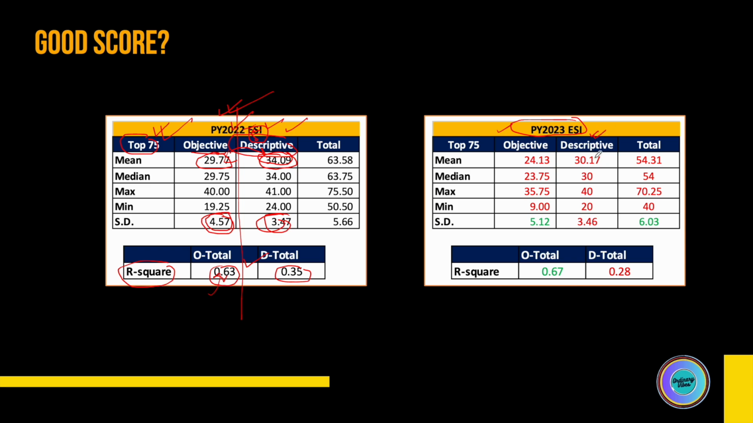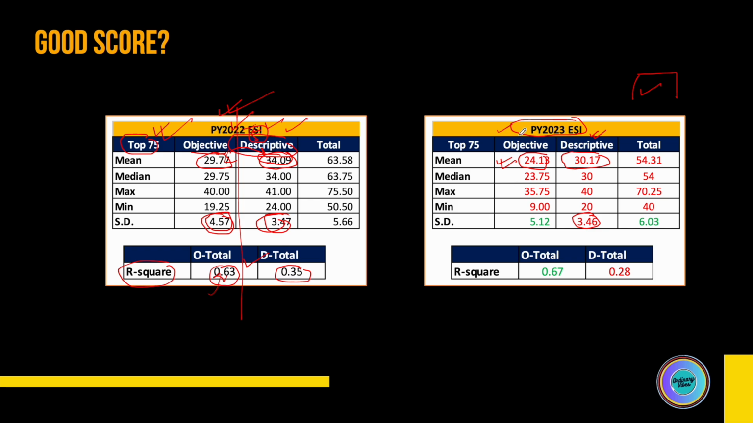Descriptive is of course important because you see that the standard deviation is pretty less and there is not much variation between performance of candidates in descriptive, but objective is more important. So descriptive is a necessity, but it may not be sufficient for you to get a good score in ESI. You are required to score at least a decent mark in the objective section as well to gain advantage in ESI.